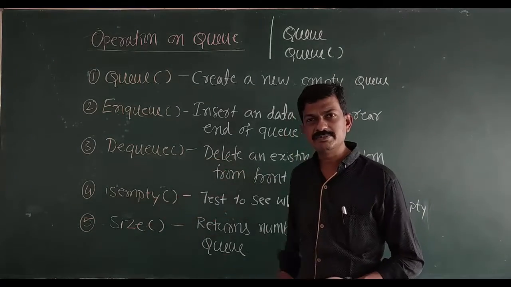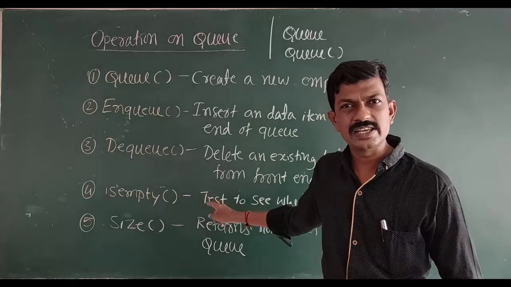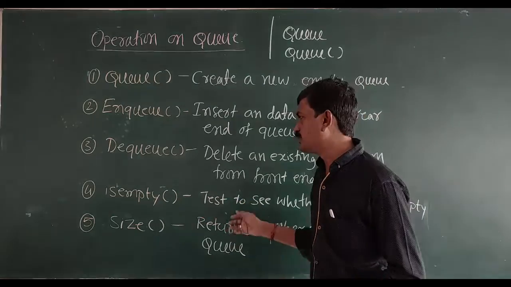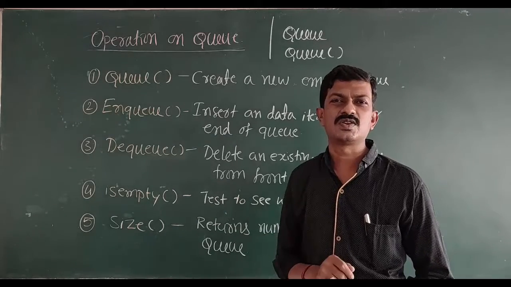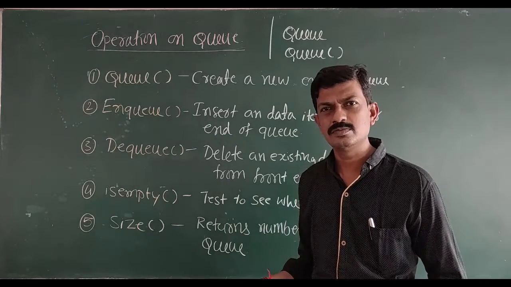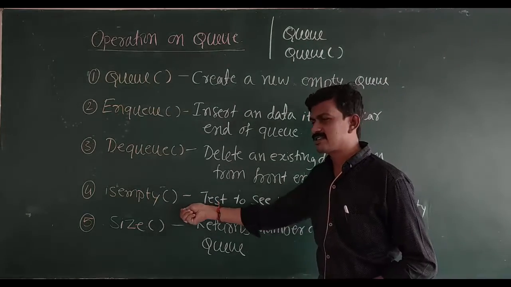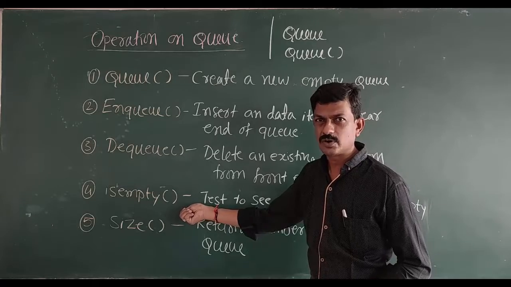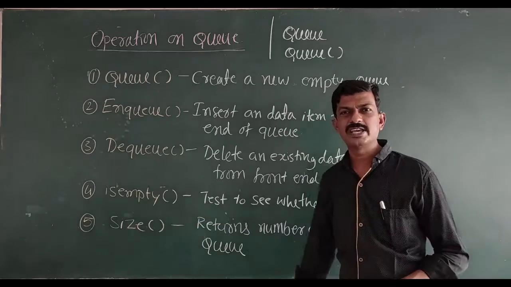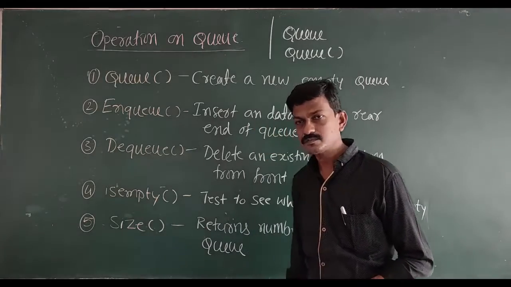So isEmpty is the operation which tests whether the given queue is empty or not. For that, we require the isEmpty operation. The last one is the size operation.